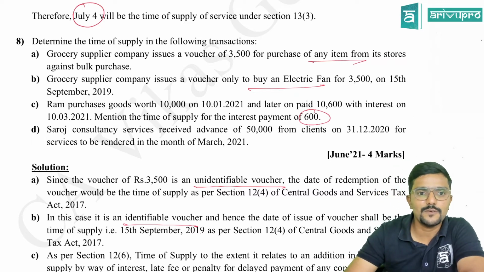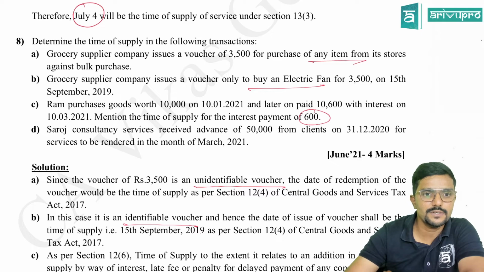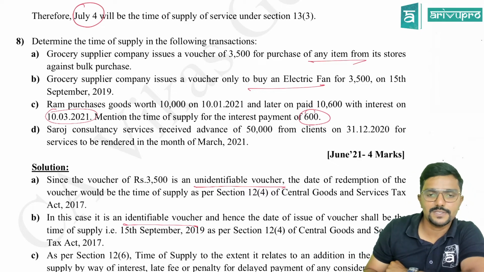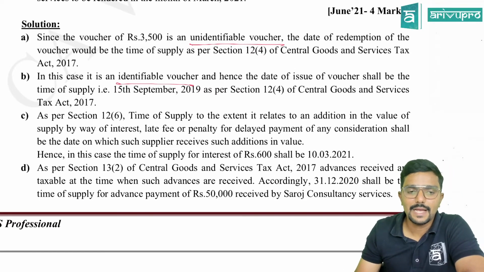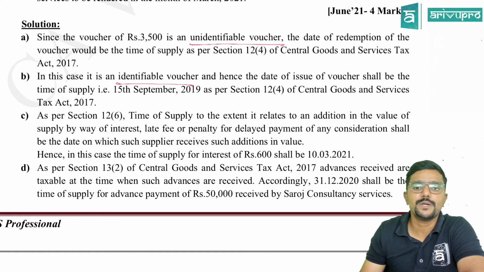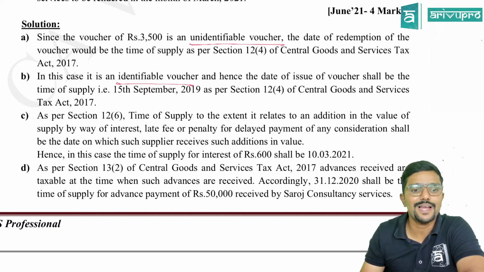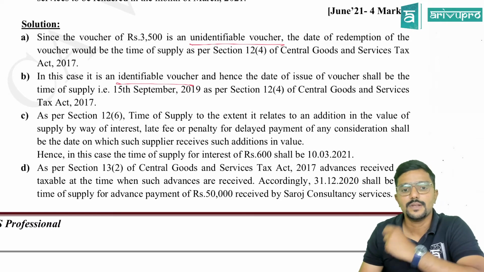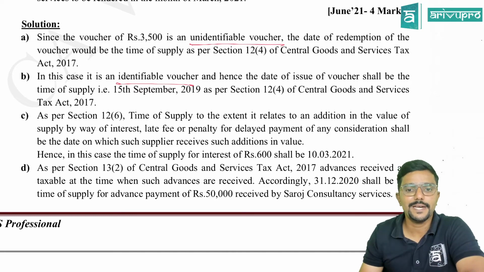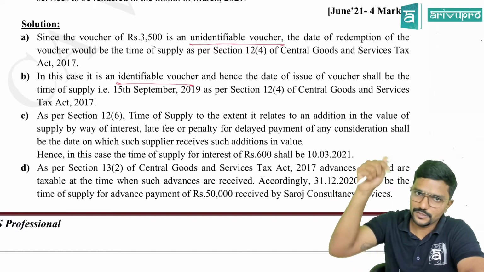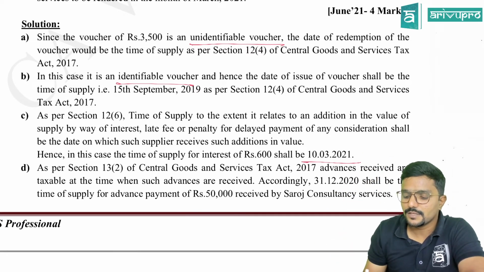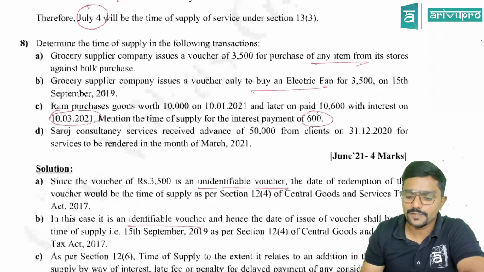So the time of supply would be on what day payment is received? 10th March. For 600, the time of supply is 10th March. As per section 12.6, the time of supply to the extent it relates to an addition in the value of supply by way of interest, late fee or penalty for delayed payment of any consideration shall be the date on which such supplier receives such additions in value. So in the given case, the time of supply for interest, they have asked only for interest, it shall be 10th March 2021. Sir, what about remaining 10,000?